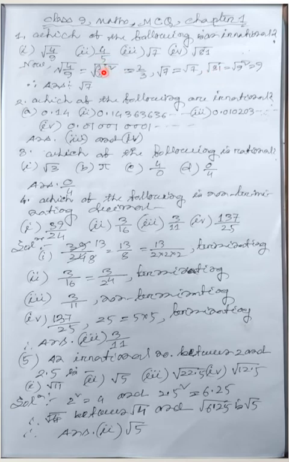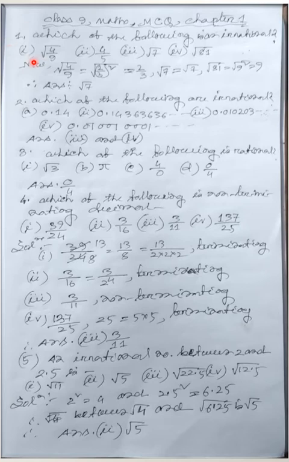4 by 5 is a rational number, a fraction, p by q. 4 by 9 is also a rational number because we can express it as a whole square. But root 7 you cannot make a whole square, so root 7 is always root 7. All root numbers are irrational numbers if they are not perfect squares. If they are perfect squares, then they are rational numbers. That's why the answer is root 7.